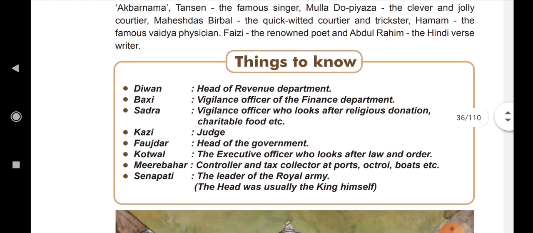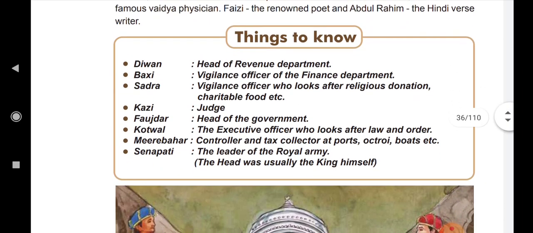Here, let us know about the various positions in the Mughal period. Diwan, the head of the revenue department. Bakshi, vigilance officer of the finance department. Sadra, vigilance officer who looks after religion, donations, charitable food, etc. Qazi, known as a judge. Fauzdar, head of the government.